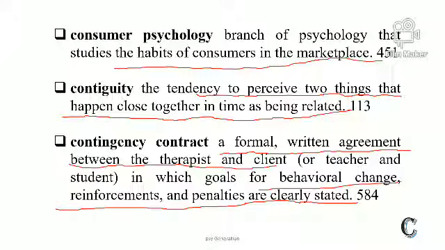What is the goal of this contingency contract? The goal is behavioral change, with reinforcement and penalties clearly stated. That's why it is called a contingency contract.